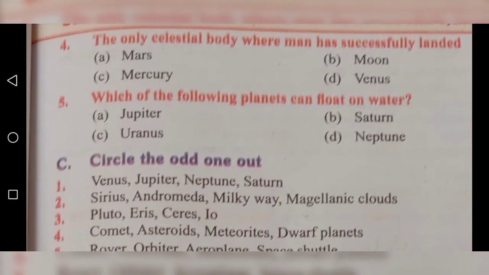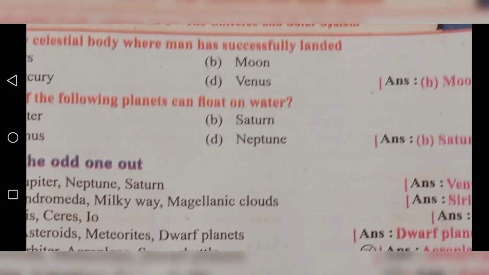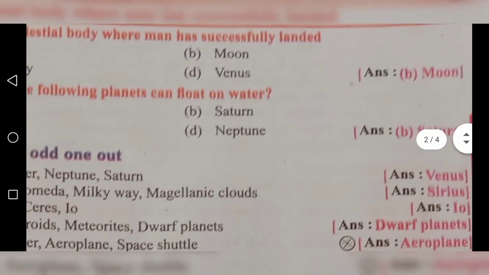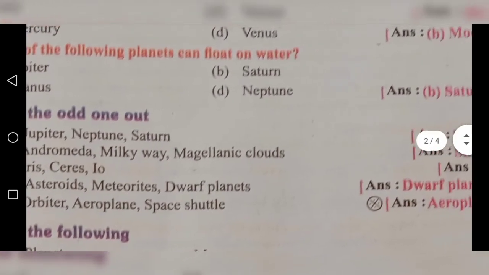Next one, fifth question. Which of the following planets can float on water? Option A. Jupiter, Option B. Saturn, Option C. Uranus, Option D. Neptune. The correct answer is option B, Saturn. Next one. Circle the odd one out. First question, Venus, Jupiter, Saturn, Neptune. Here, Venus is the odd one.